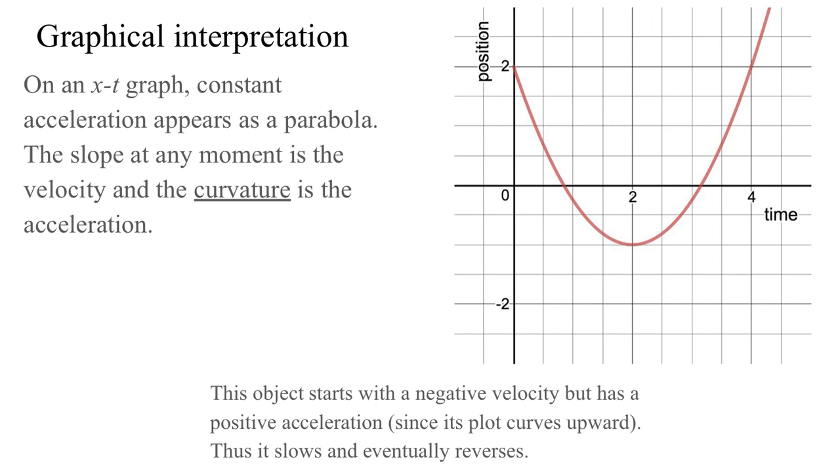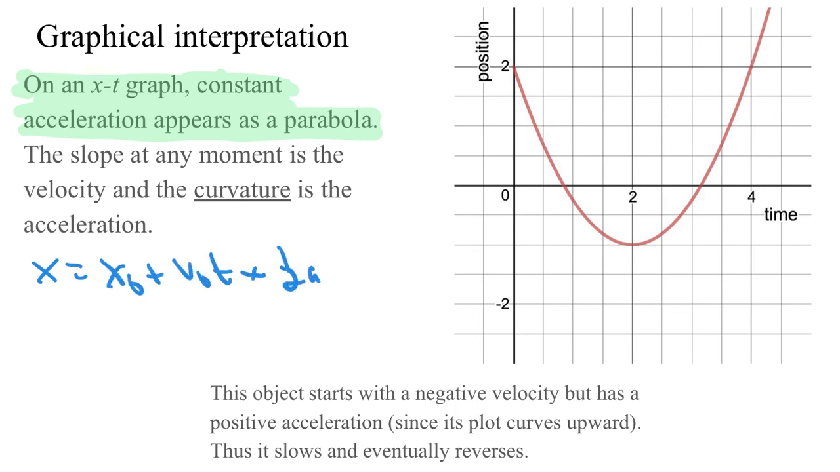On an xt curve, constant acceleration appears as a parabola. And I want to stress here again, on an xt curve. Obviously, we just saw on a vt curve, it's not. But the signature of constant acceleration on a position plot is a parabola. And that's because we have x is something plus something times t plus something times t squared, which is the generic form of a parabola. So not surprisingly, all the stuff you learned about parabolas you can use again, which is useful.